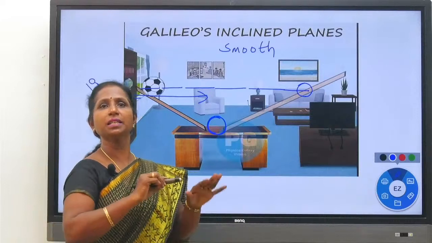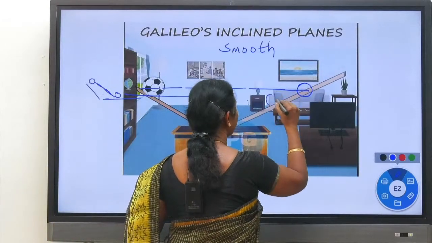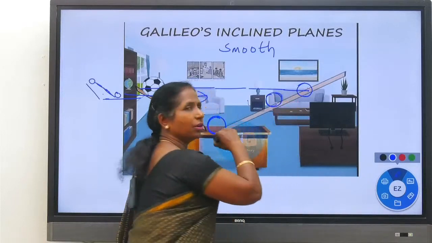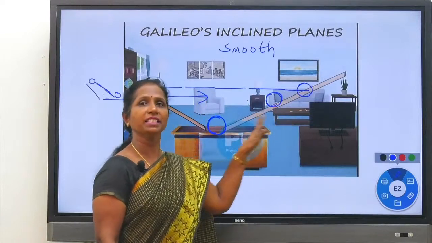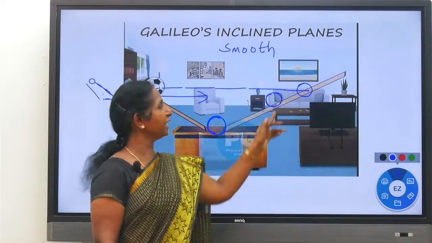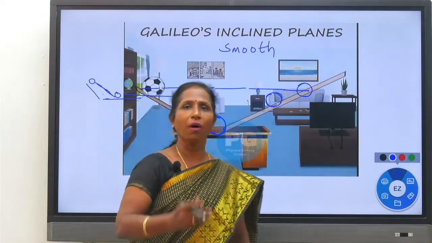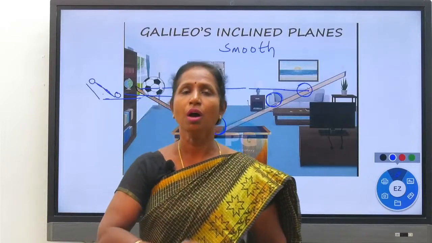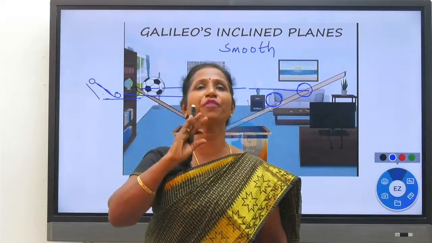When the surface is not smooth and is rough, what will happen? The height of this ball will be less. This is Galileo's assumption. Galileo says that if there is friction on the surface, then the ball will not reach the same height; the height will be reduced. So for the ball to move, force is not necessary if there is no friction.